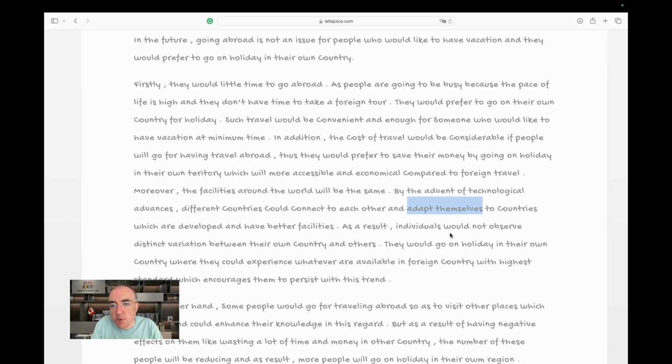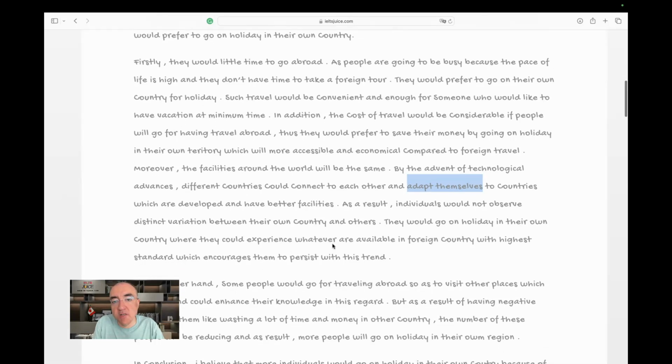As a result, individuals would not observe distinct variation between their own country and others or other countries. Yeah, that makes sense. They would go on holiday in their own country where they could experience whatever is available in foreign countries. It's very generic. You should say that the foreign country or the foreign countries, which countries? The higher developed ones.